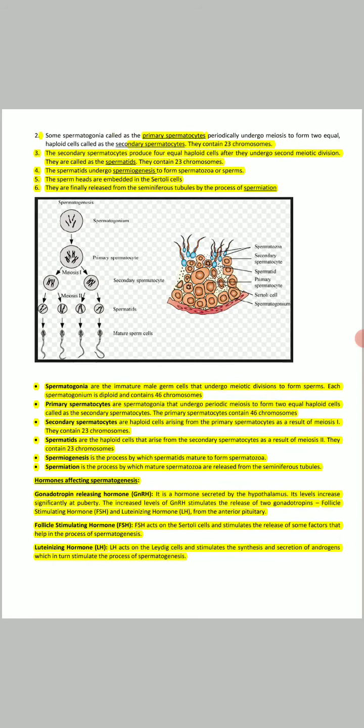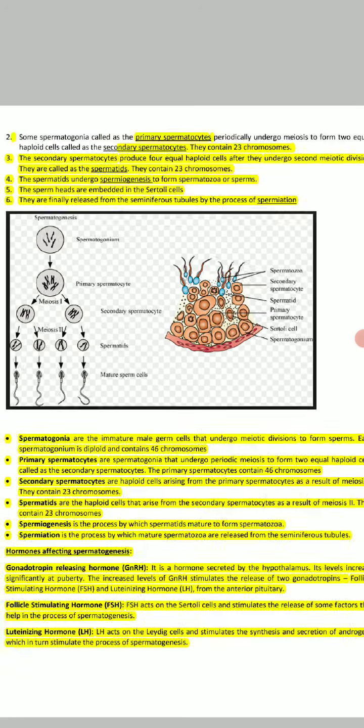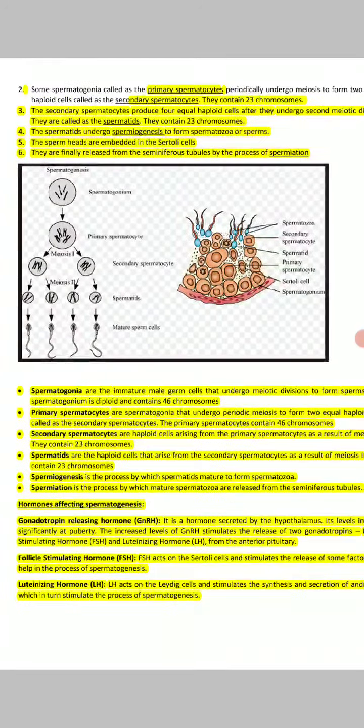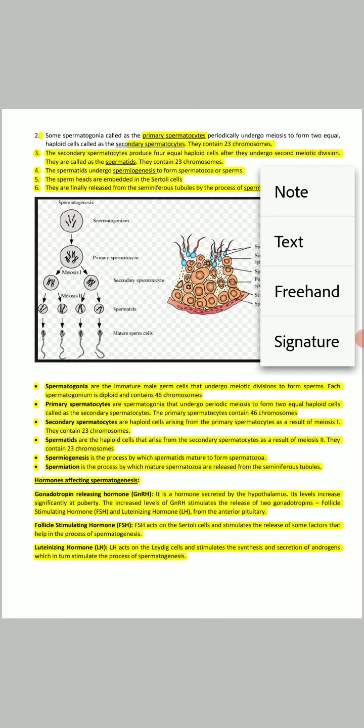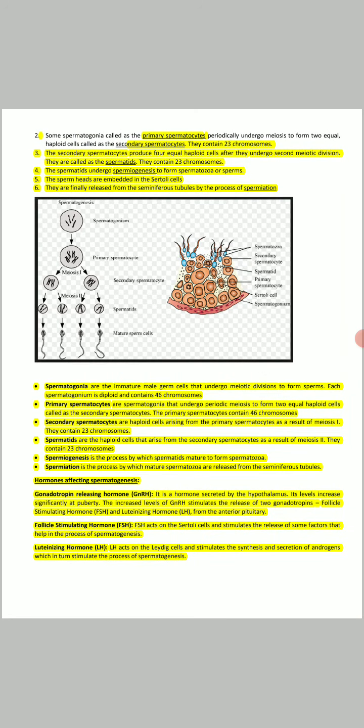This haploid cell is called the secondary spermatocyte, and it contains 23 chromosomes. So all those highlighted portions are very important for your exam. The next thing is that the secondary spermatocyte produces 4 equal haploid cells as it undergoes the second meiotic division.